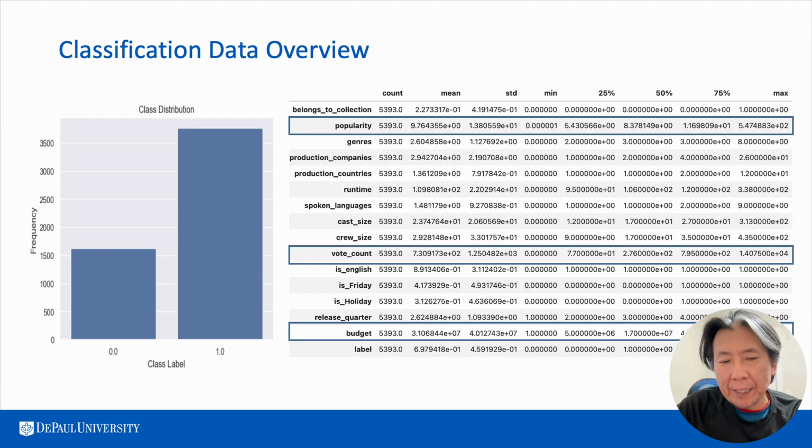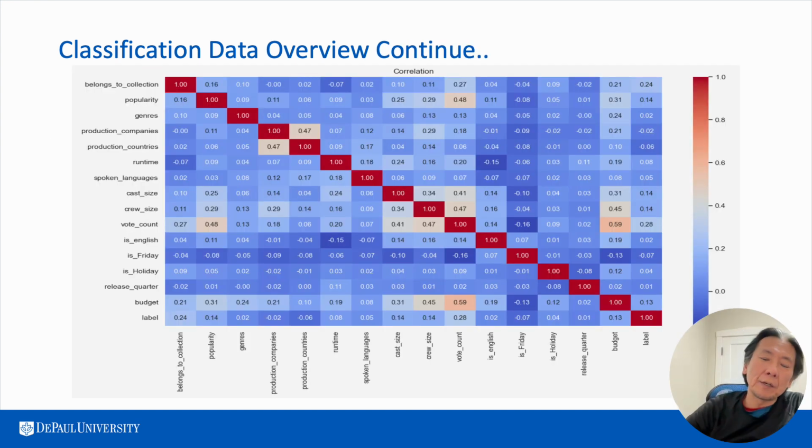A quick overview of the data set. We have a class imbalance. Class 0 represents failure, and class 1 represents success. On the right-hand side, we have 14 independent variables with 5,393 data points, which we will normalize because of the wide range of values that exist. We will be splitting the data set 80-20 into training and testing with stratification. And this is a heat map of our correlation, and none of the features are highly correlated.